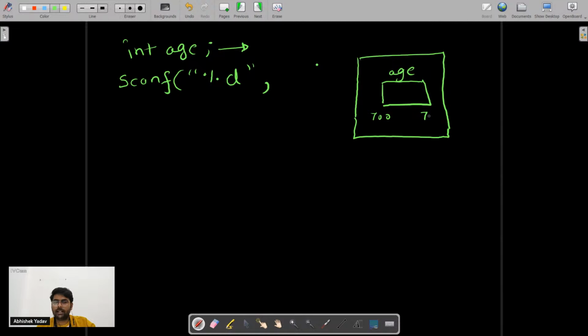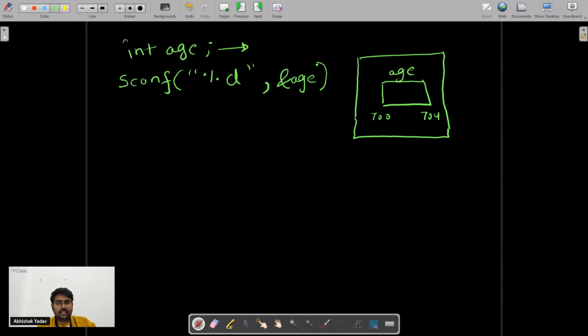Since it is taking 4 bytes, the ending address is 700 plus 4, that is 704. Inside this container I want to take input from the user, so I have to use the & symbol, and after that the name of the variable where I want to store the data that I am taking from the user.